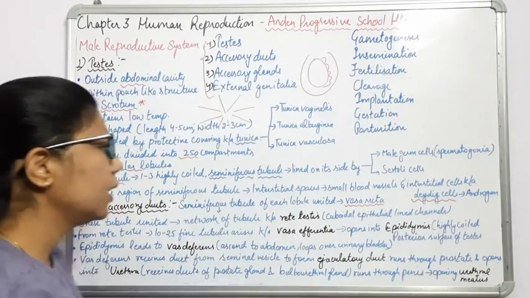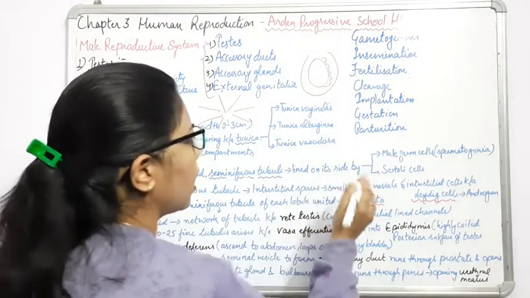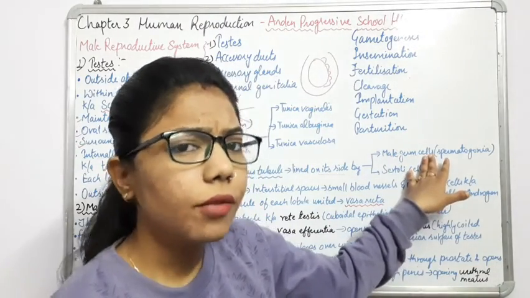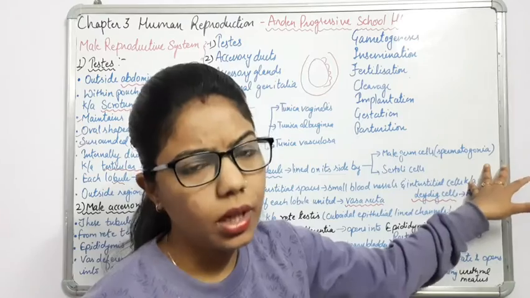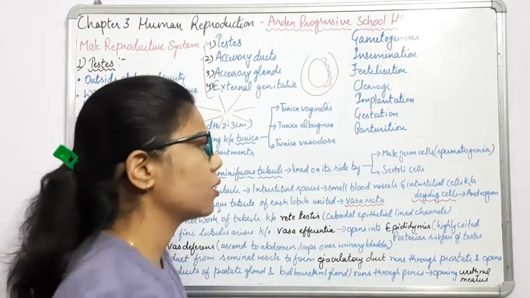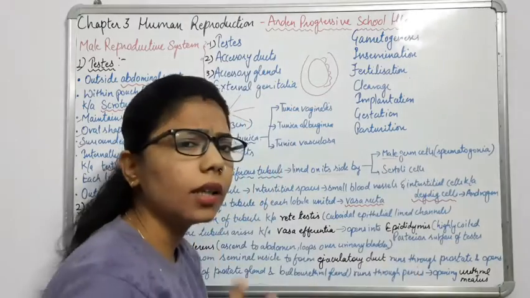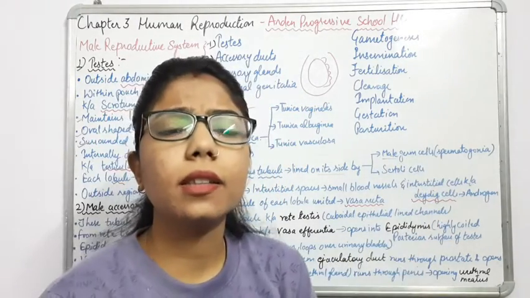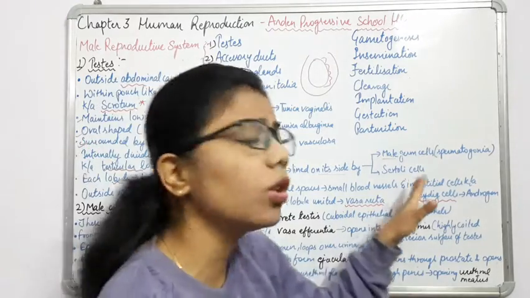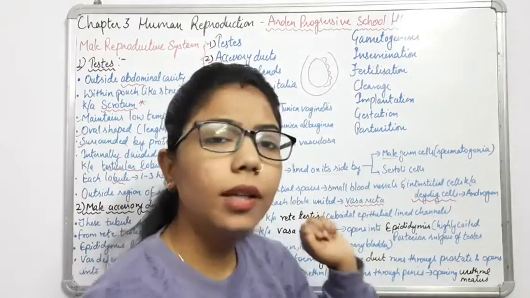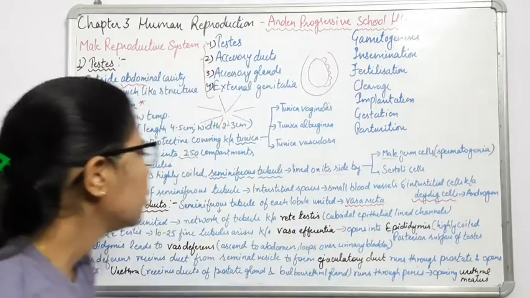Now these tubules are lined on the inside by two things. What are they? Male germ cells, which are the spermatogonia, and later on they will form the male gametes. The second thing is Sertoli cells. Sertoli cells are providing nourishment. So what are they doing? They are giving nutrition.